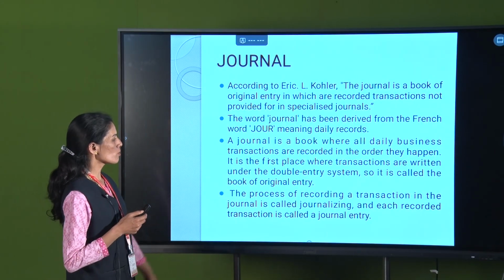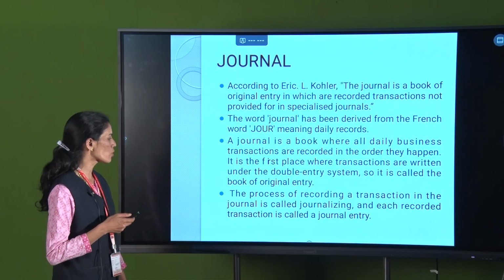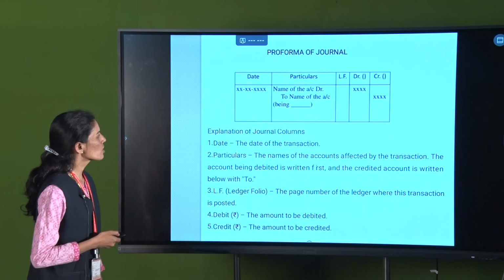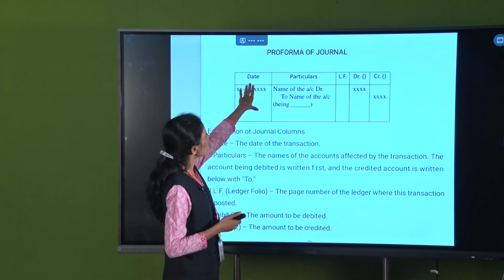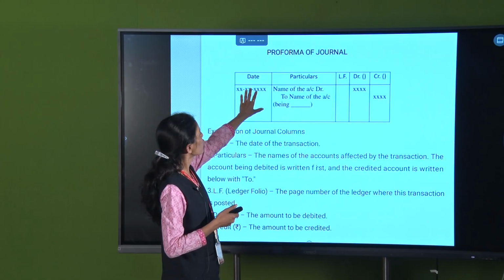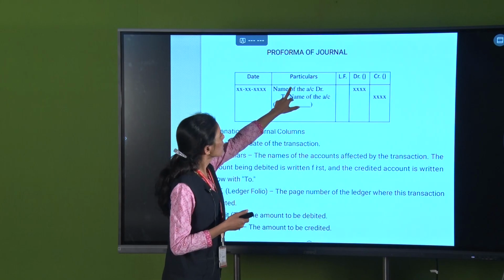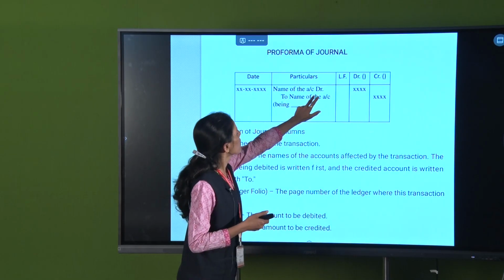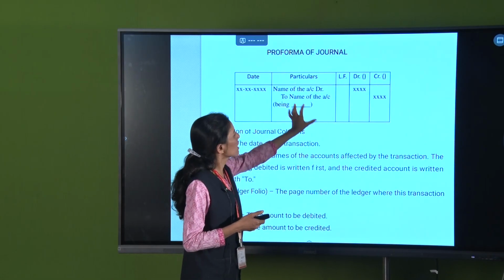So the process of recording the transaction in a journal is called journalizing, and each recorded transaction is called the journal entry. So this is the proforma of the journal entry. There are 4 to 5 columns. First is the date. We have to write the date here in the DD, MM, YY format. Then particulars. Firstly you have to write which account has to be debited, second which account has to be credited, and write down the narration in brackets.